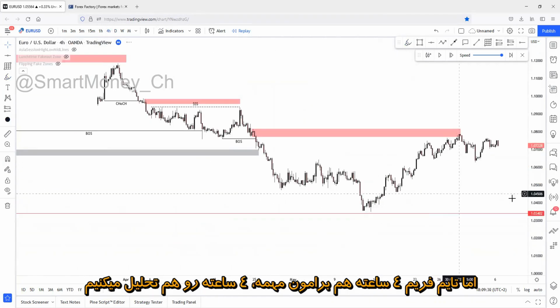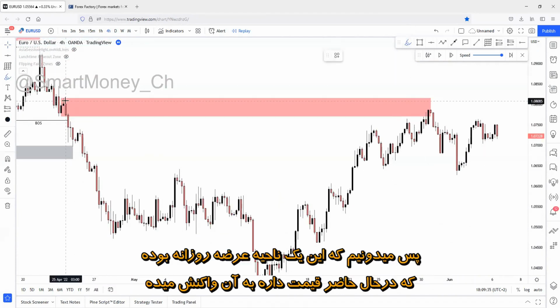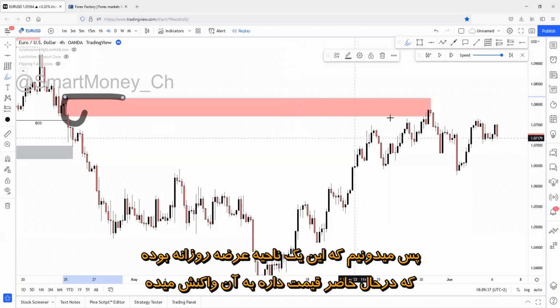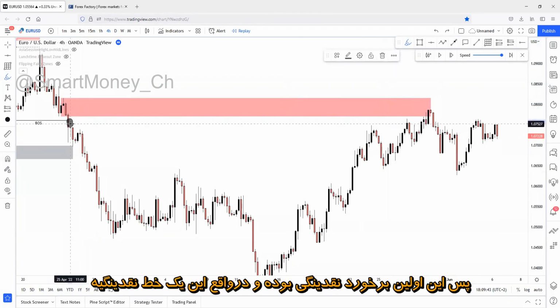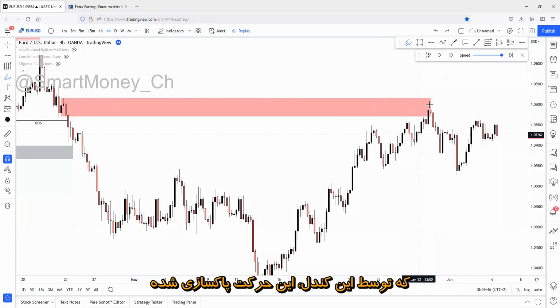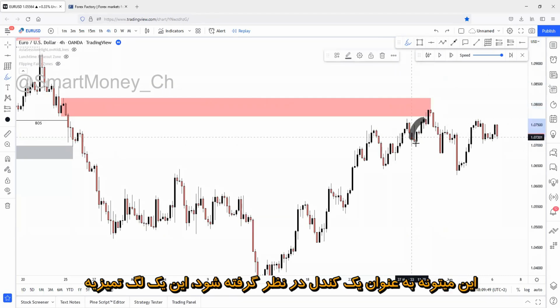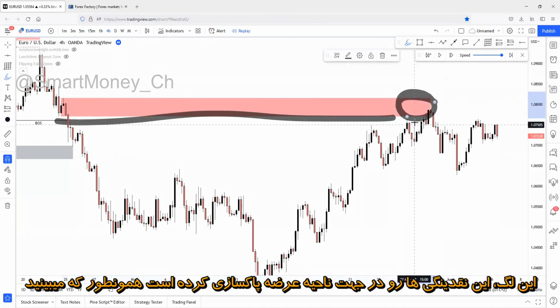But we will care about the 4-hour. We will create a 4-hour analysis too. So we know that this was a daily supply zone up here, which price was currently reacting on. As you can see, before the reaction on the supply zone, price had swept liquidity. So it was the first step of the liquidity, and basically this is the liquidity line which has been swept by this candle or this movement. This can be considered as one candle. This is just a simple leg. This leg has swept the liquidity into this supply zone, as you can see.